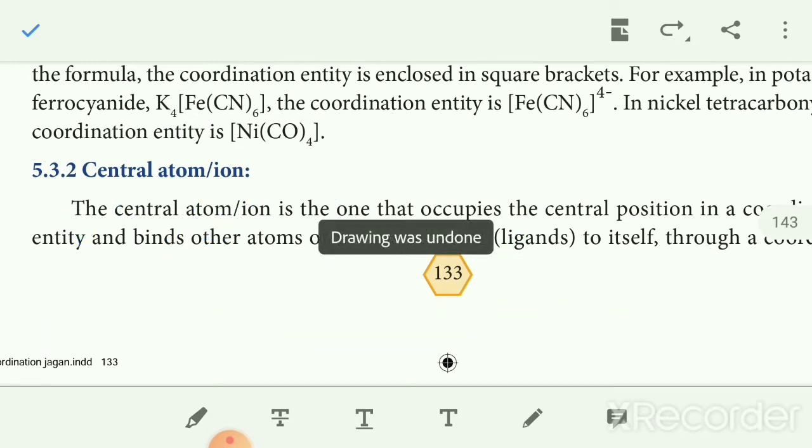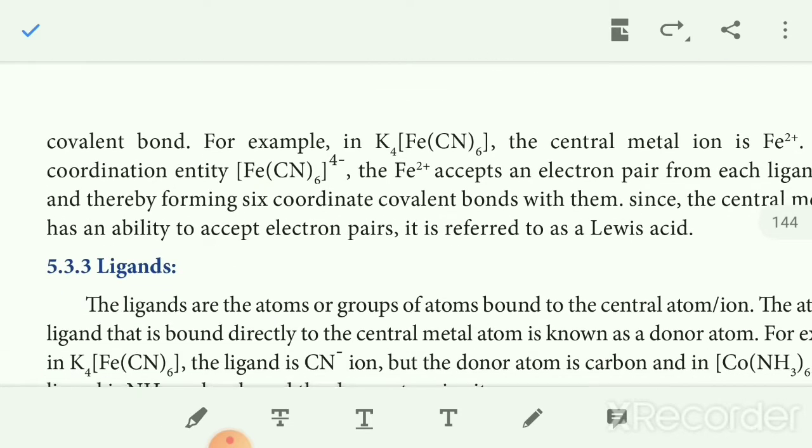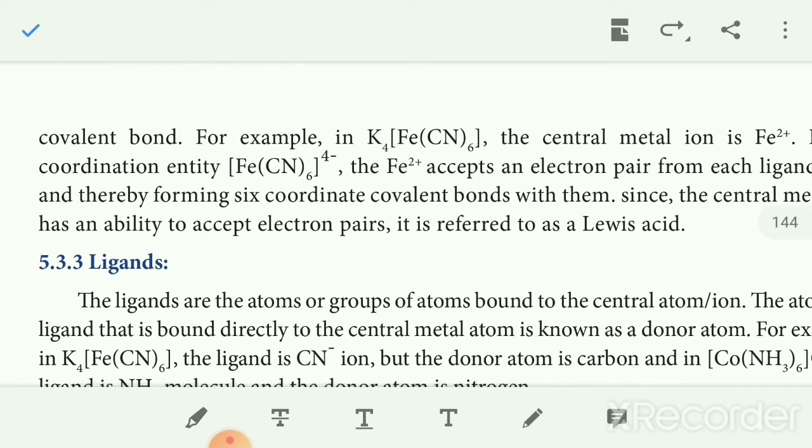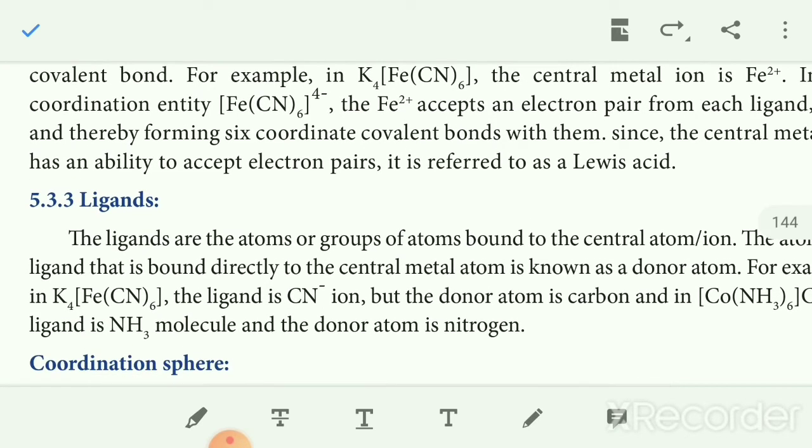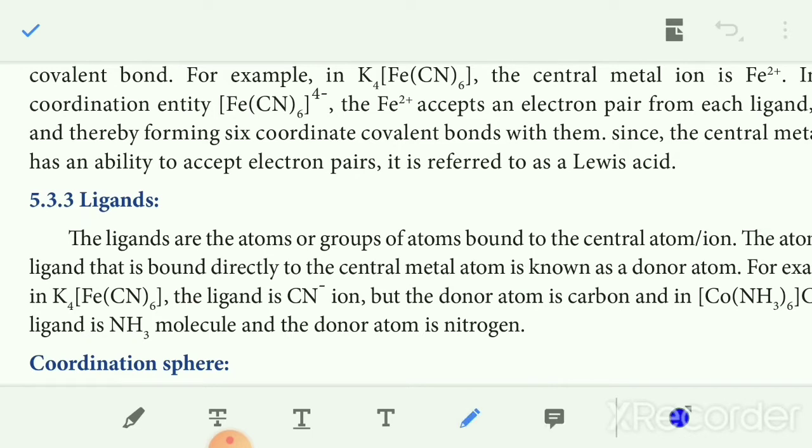The next one, ligand. What is a ligand? A group of atoms directly attached to the central atom. Example, K4[Fe(CN)6]. The ligand is the CN minus ion, but the donor atom is carbon.